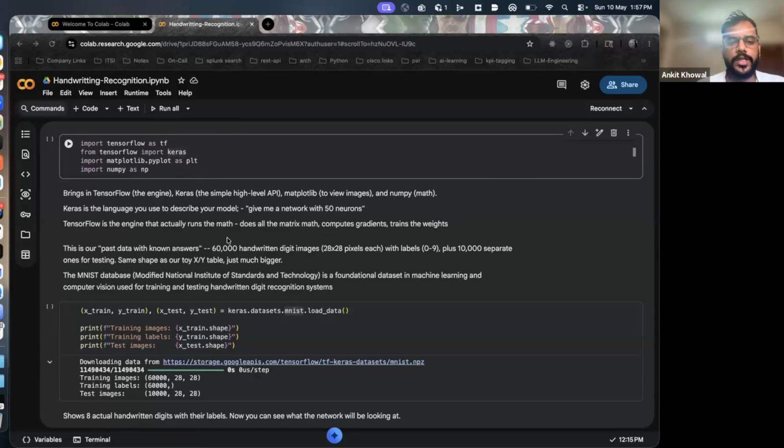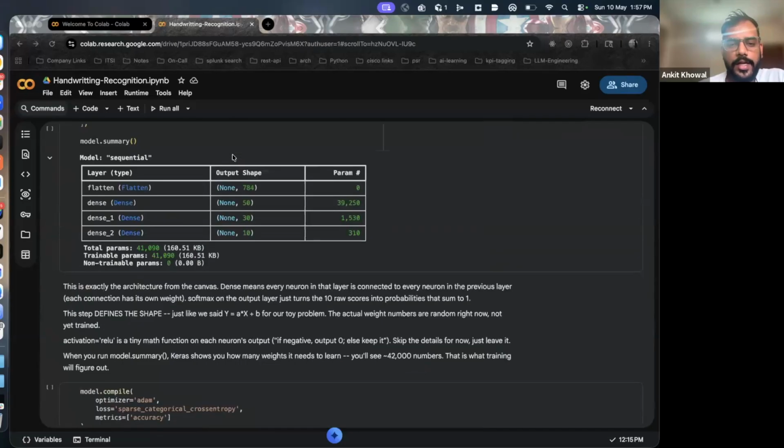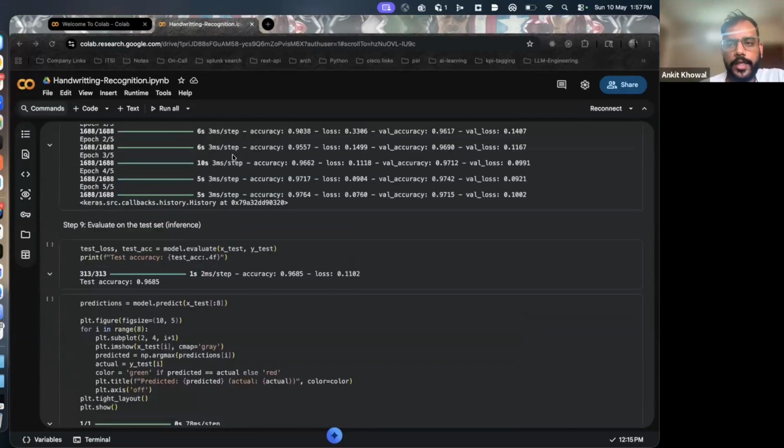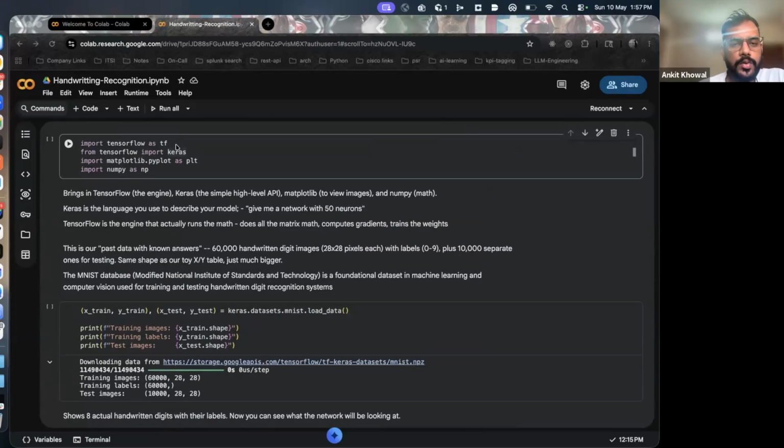I'm taking this example just to show you how we write the code and how the whole machine learning framework works together. I'll go through it one by one and explain. Don't be worried about the code, just try to have that mental model of what's going on.